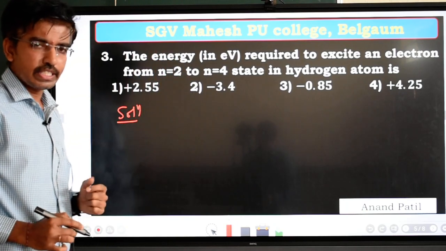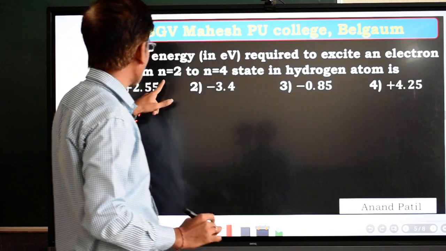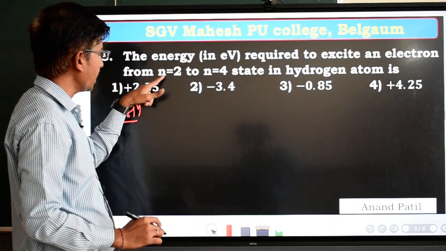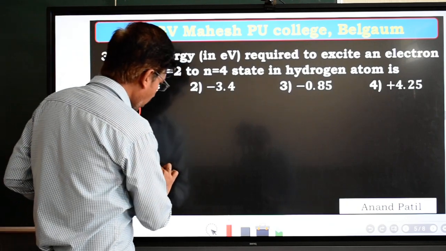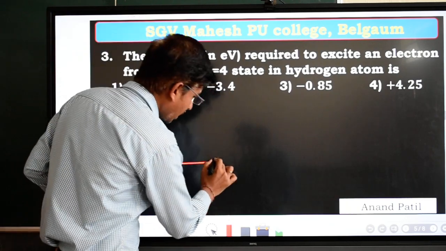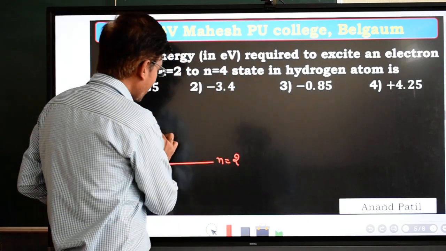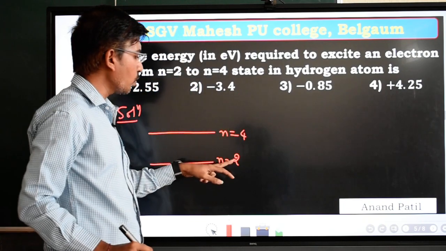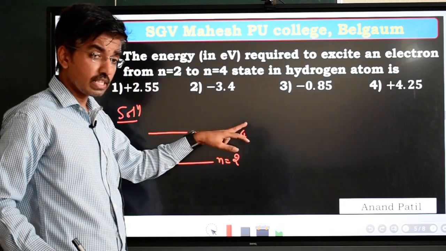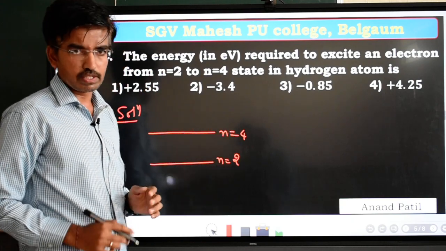So first I will write the energy level diagram. The energy levels required for this question are n equal to 2 and n equal to 4. Okay, so first I will draw the energy level corresponding to n equal to 2. Similarly, the energy level for n equal to 4. Here n equal to 2 and n equal to 4 are nothing but the corresponding principal quantum numbers.